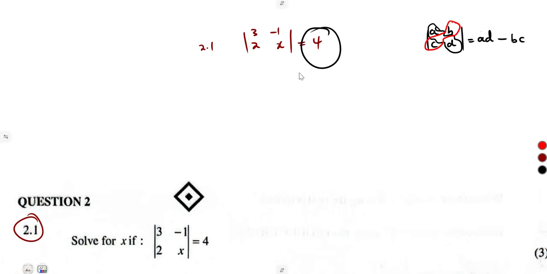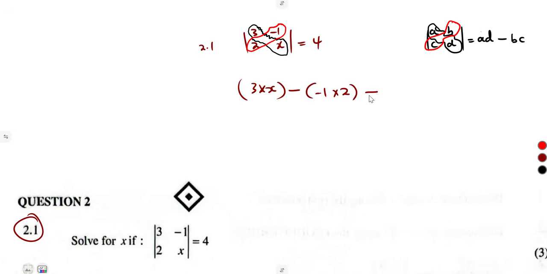But in this case, you are given that it is equal to 4. So solve an equation. The same way that you simplify your determinant, you do it: the major diagonal, 3 and x, minus the product of the minor diagonal, minus 1 and 2. So that is it, minus 1 times 2. This is supposed to give you a 4. You already have the answer to that determinant.